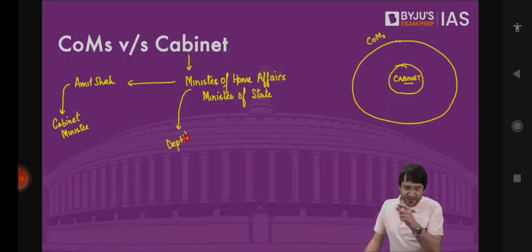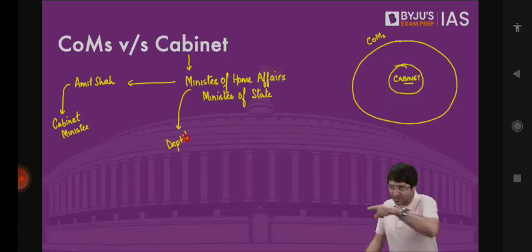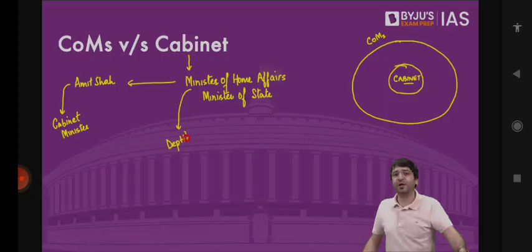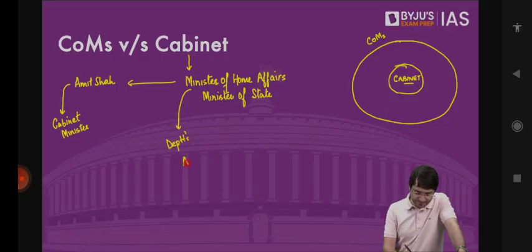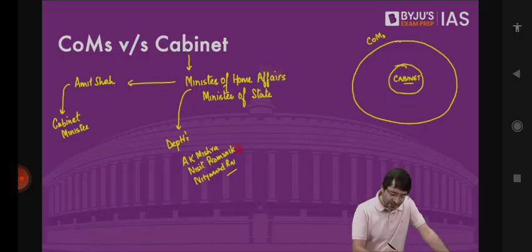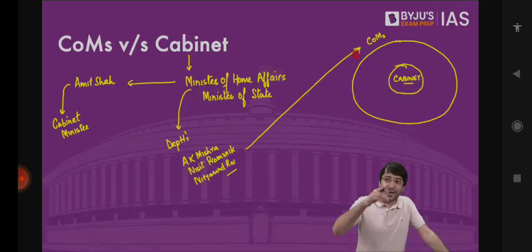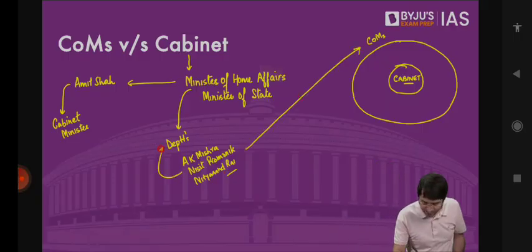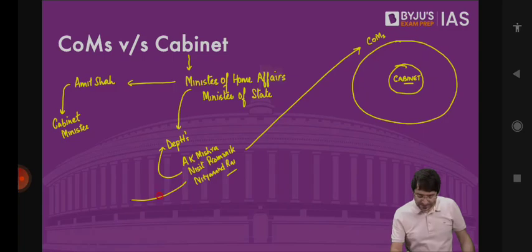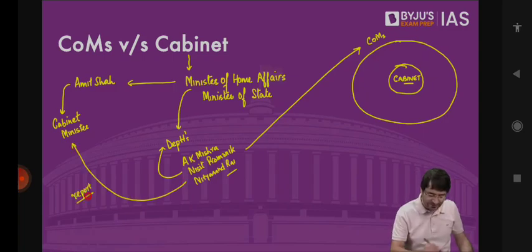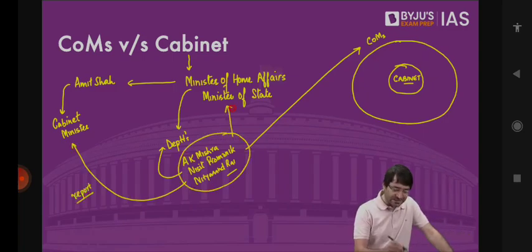Now, if there is an individual minister who is part of the Council of Ministers, appointed by the President on the advice of the Prime Minister, and he or she is in charge of one or more departments within the ministry, we call him Minister of State. For example, Mr. A.K. Mishra. For example, Mr. Nishit Pramanik. For example, Mr. Nityanand Rai. Who are these individuals? They are also part of the Council of Ministers, but they do not head the entire ministry. They are in charge of one or more departments within the ministry. And then these individuals report to the Cabinet Minister. So we call them Minister of State.